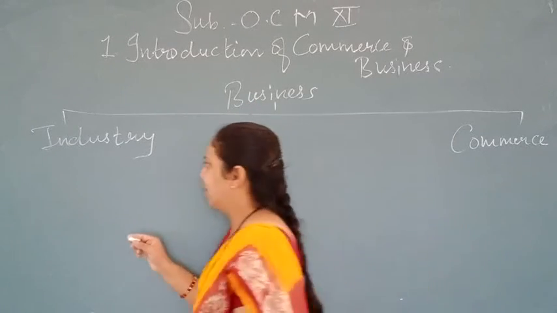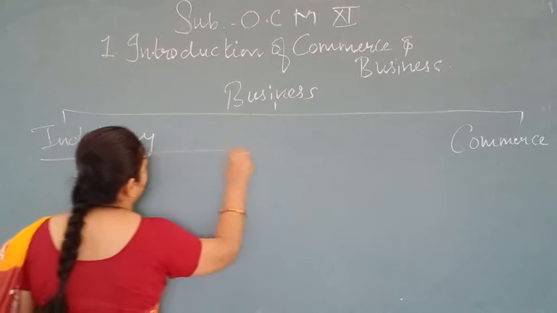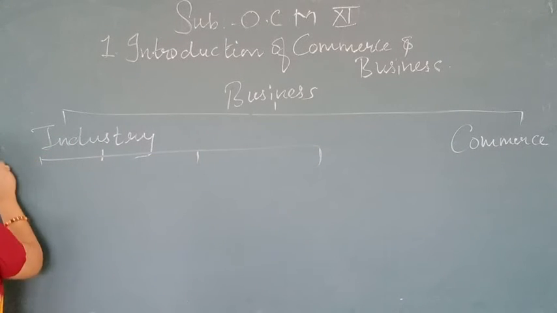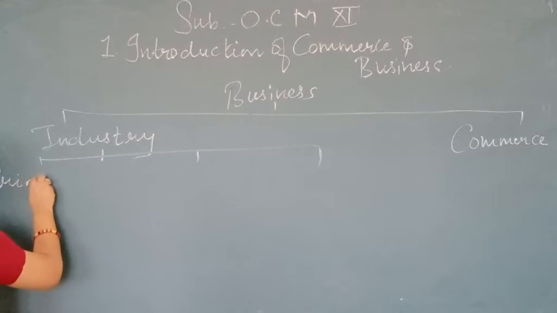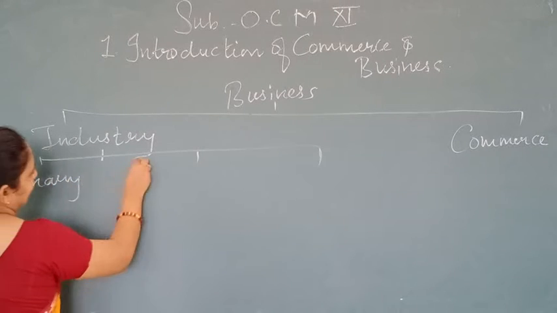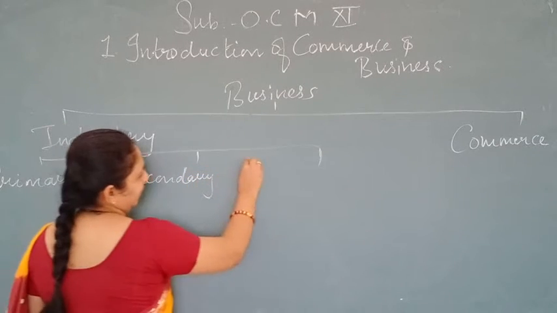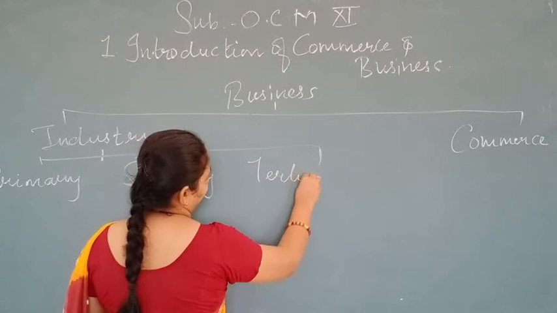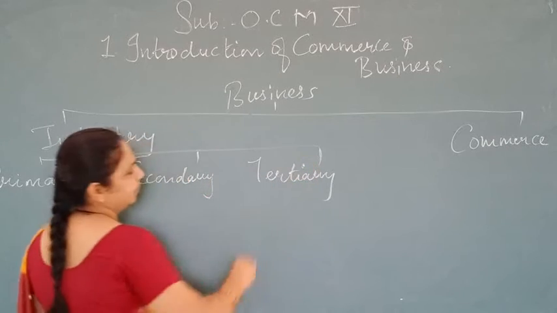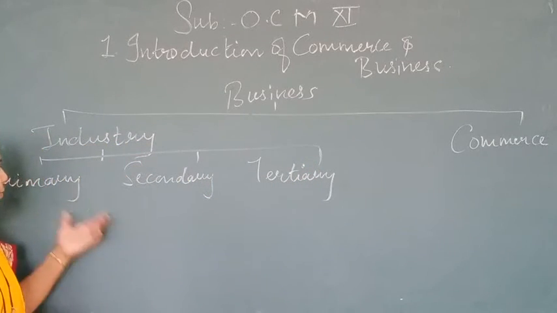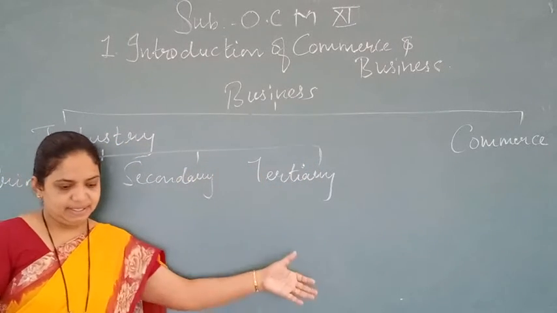Industry is further divided into three parts. The first one is primary. The second one, as the name itself says, is secondary. And the third one is tertiary. Okay, industries are divided into primary, secondary, tertiary.